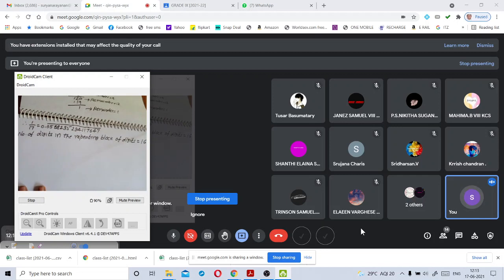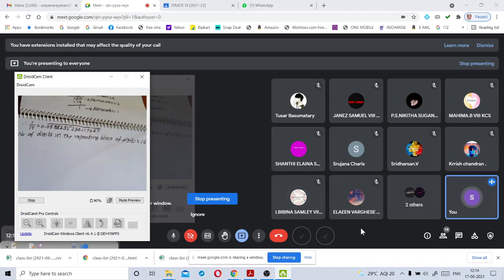In the repeating block, totally 16 digits are there. So the maximum number of digits here is 16, not more than 16. Okay, my dear children, that's all.